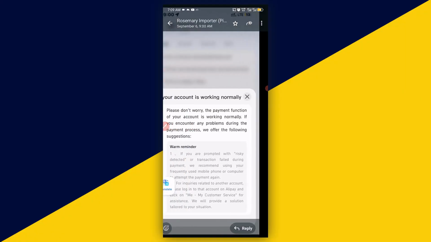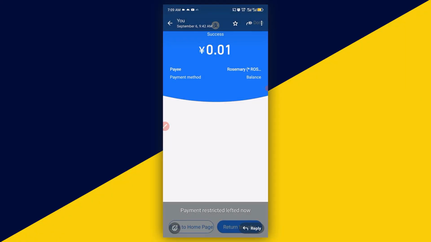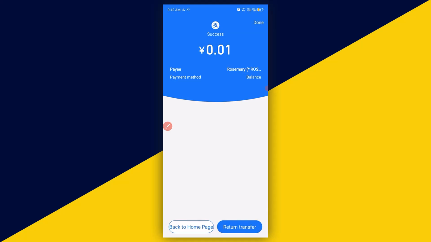Then we tried to send some funds into the account, and this is exactly what happened. You can see that on the same account the funds went through without any stress. It's that simple. So with that, the account continued to receive funds in Alipay. You can see the account still remains the same. It's that simple. So basically, this is how you fix the problem of collection restricted on your Alipay account, most especially if your Alipay account has been fully verified in Alipay.